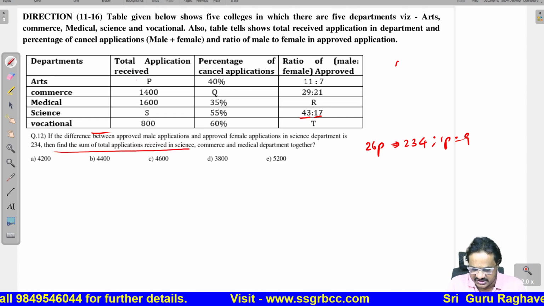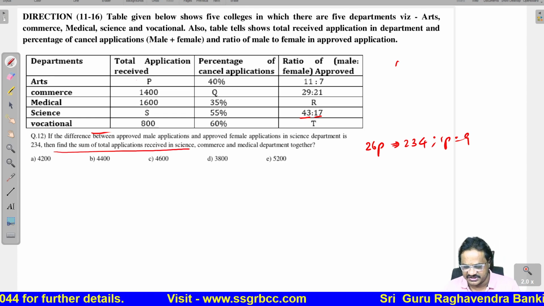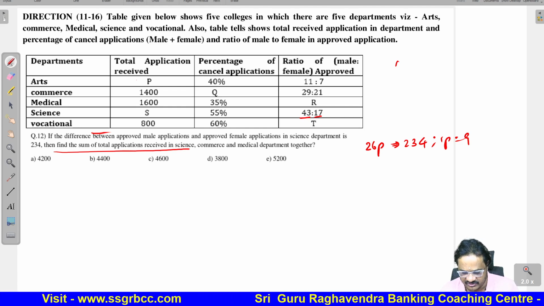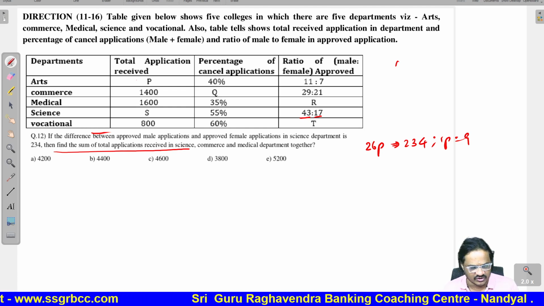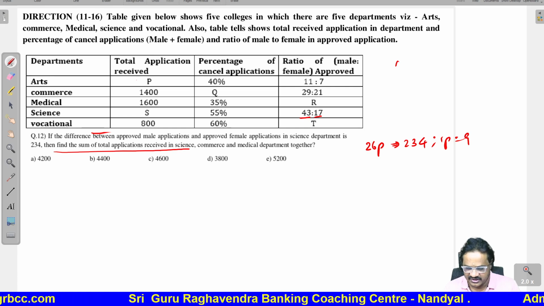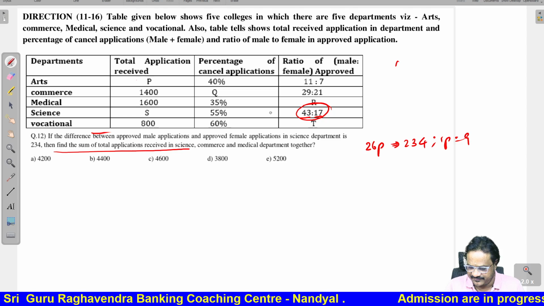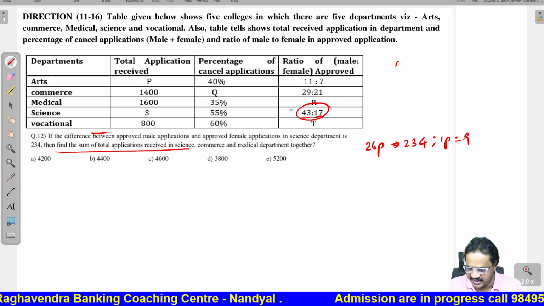Then find the sum of the total applications received in science, commerce and medical departments together. Now, we have to find the total applications of the science, commerce and medical. Now, if you see, the difference is 234, one part is 9.